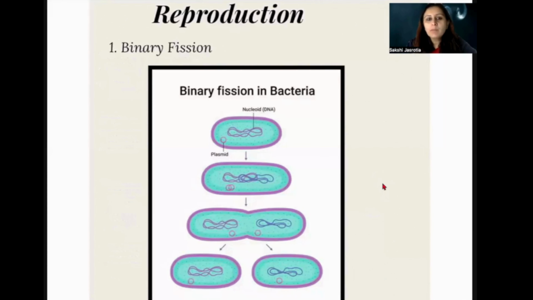Now, how do they multiply? About the reproduction of these bacteria. How do they multiply? First of all is binary fission. We have studied about it before in the amoeba, as the amoeba also undergoes binary fission. Binary means two, fission means splitting up into two organisms here. So as you can see here, the nucleoid is present like this, and once it starts undergoing reproduction, the nucleoid elongates, and this plasmid also splits into two.